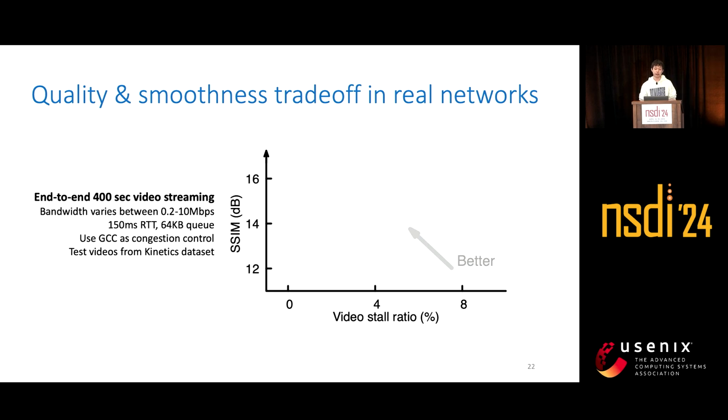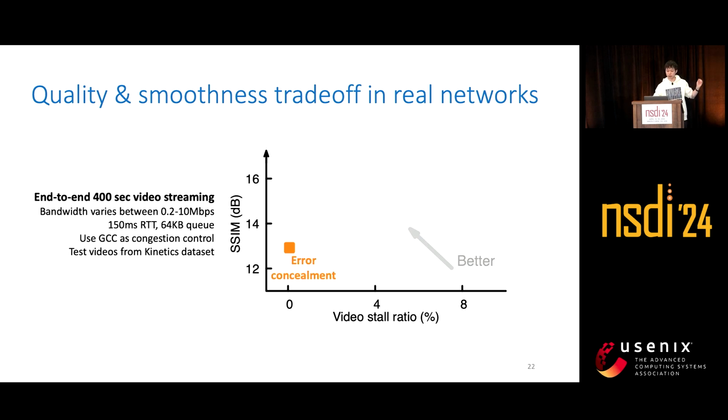And finally, we test the video quality versus smoothness trade-off of GRIS on real network conditions. We conducted an end-to-end video streaming experiment based on the WebRTC framework where the bandwidth fluctuates between 0.2 to 10 Mbps. In the figure, the x-axis is the ratio of time that the video is freezing, and the y-axis is the average video quality in SSIM.